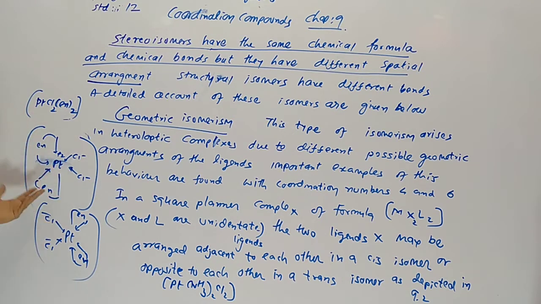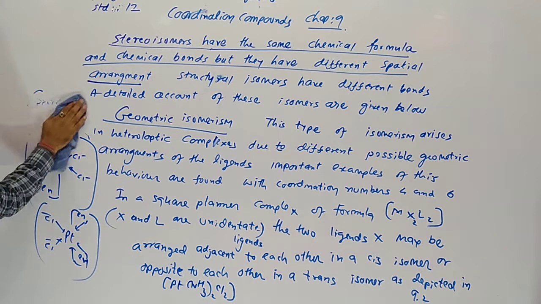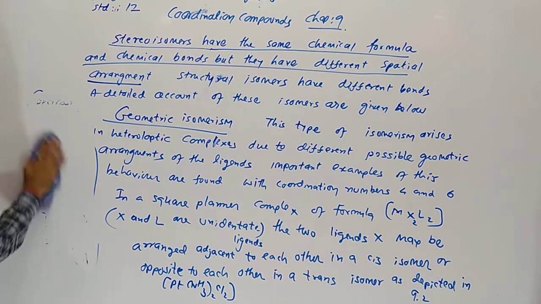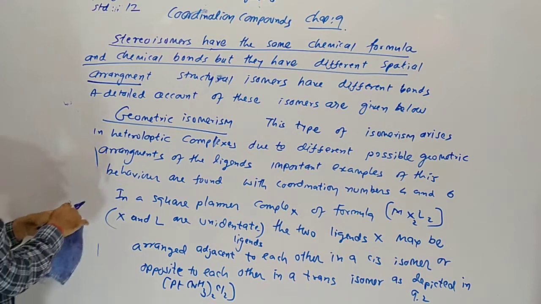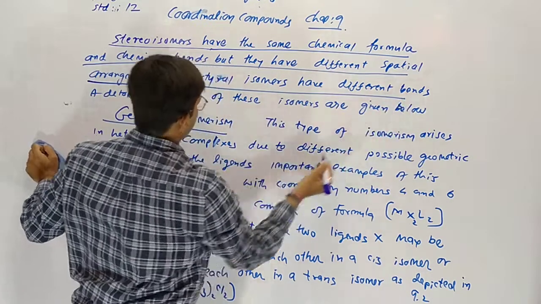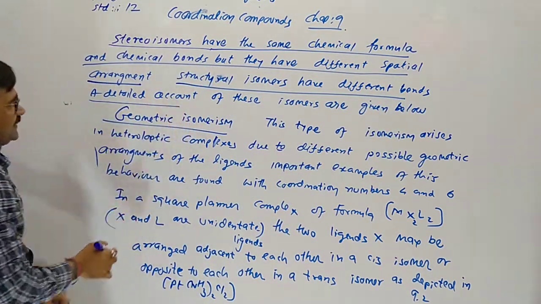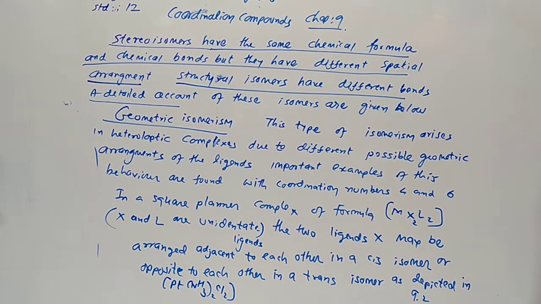Only the spatial arrangement is different. So stereoisomerism gives a mirror image. And structural isomers have different bonds. A detailed account is given below.